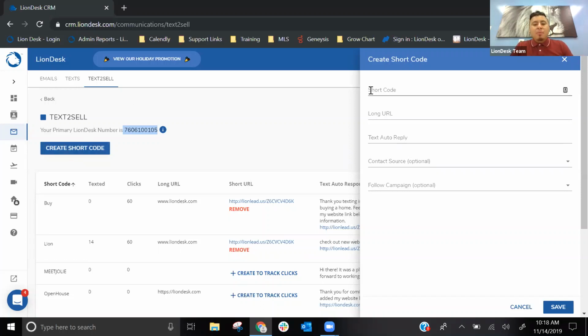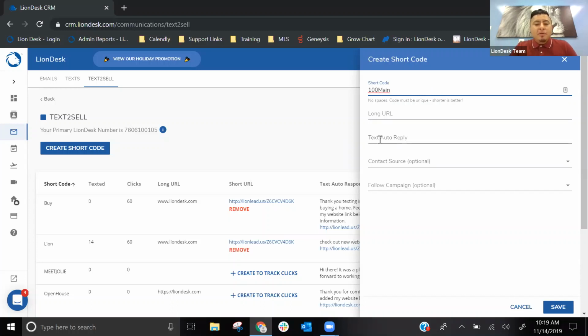First, you'll decide what code you want people to text in. The codes do need to be unique. So if you want to set one up for each open house, make sure you keep it unique for each open house. I recommend using the address itself as the code, so we can have something like 100 Main. Let's say this is the address, 100 Main Street. You'll see right below, code must be unique, and the shorter, the better. It would be super easy for someone to take out their phone, type in 100 Main, and text that code in.